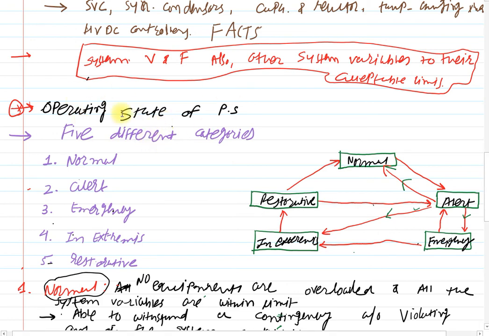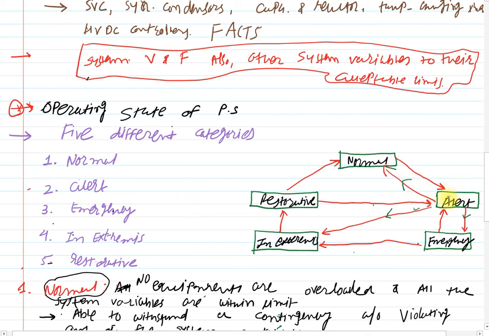Clear? Then the operating states of the power system. For the purpose of the analysis of power system security and design, it is divided into 5 different operating states: normal operating state, alert state, emergency state, in extremis state, and the restorative state. So just remember this diagram, which will help you to understand the different operating states.